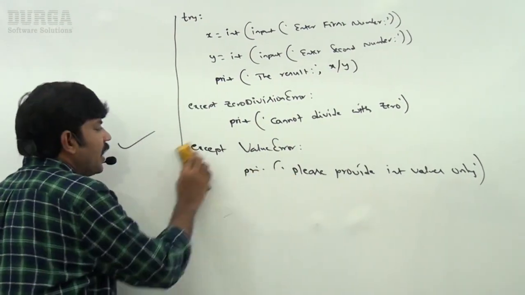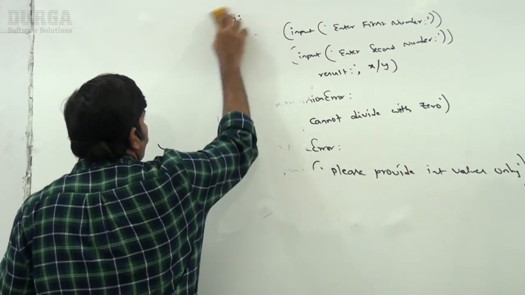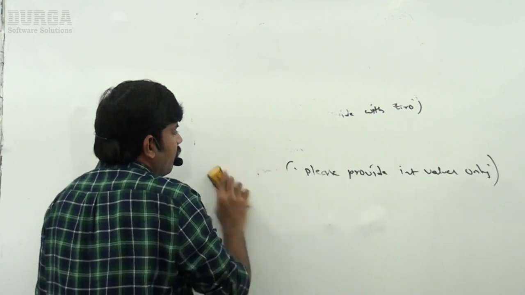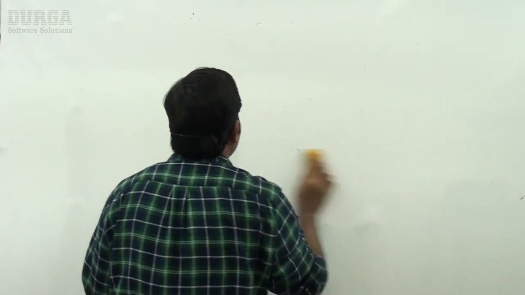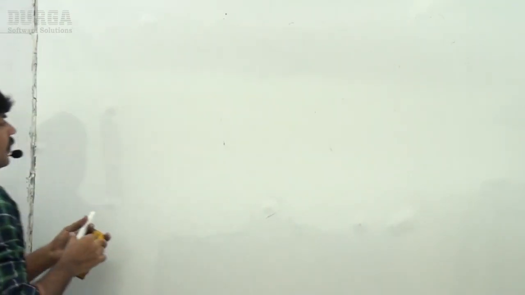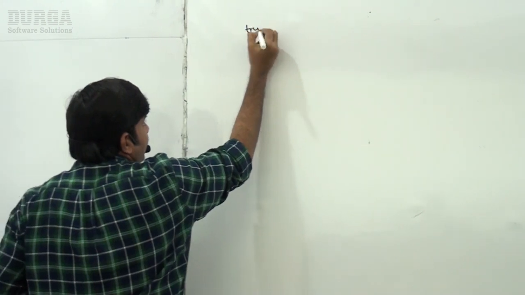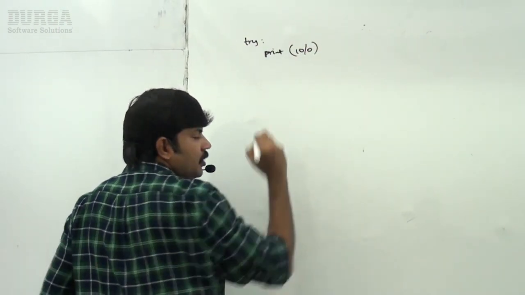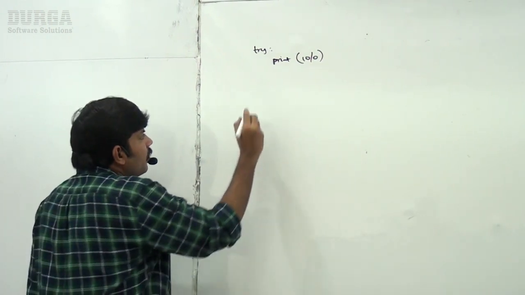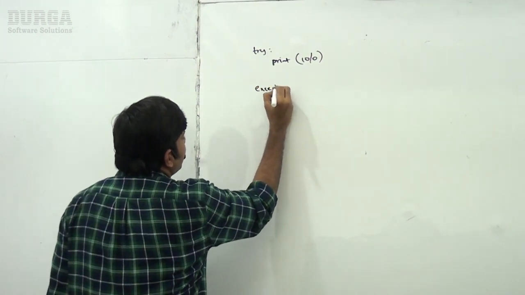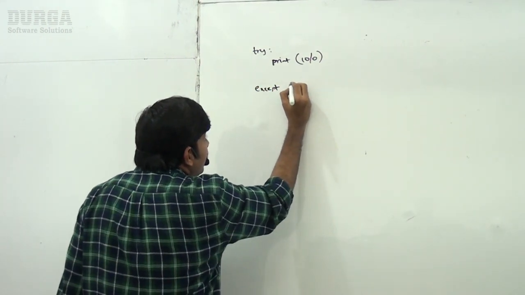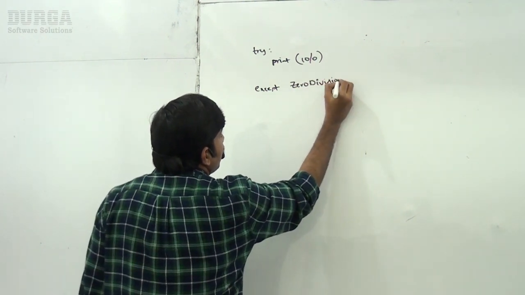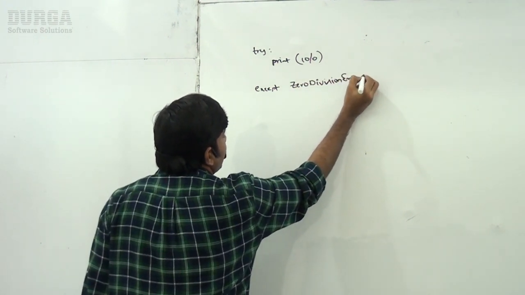Just observe. I don't want this much code for this example. Just have a look at this one, sir. Here I am taking try: print 10 by 0. Now I am taking an except block: except ZeroDivisionError. Like this I am taking, sir.